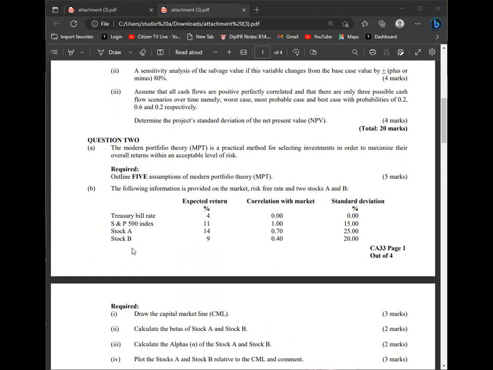And then we have the S&P, which in America is like the Nairobi Stock Exchange. So the S&P index is our market portfolio, our market security. And then we have 2 securities to be evaluated, security A and B. Then they want me to do something very simple that everybody was able to do in this sitting.